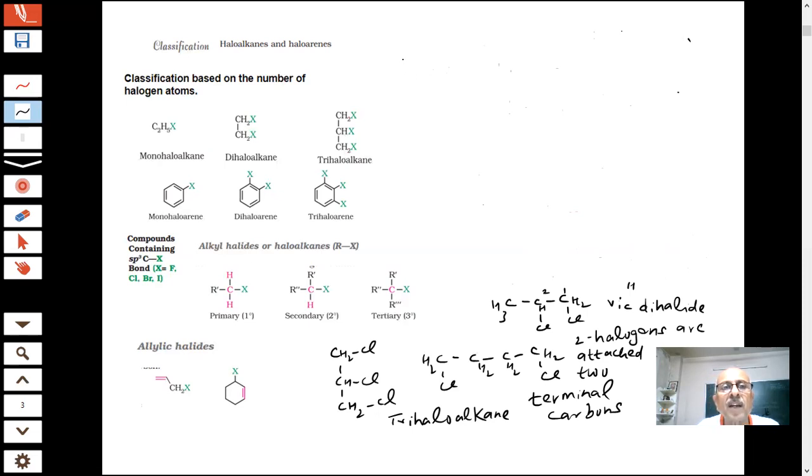Now, in the case of the haloarenes, I'm saying, so you have mono haloarenes. You are saying one hydrogen, students, one of the hydrogens is replaced by a halogen. Anyone, you remove one. So this is monohaloarene. But the most interesting example, which will be used a lot in our course material, will be